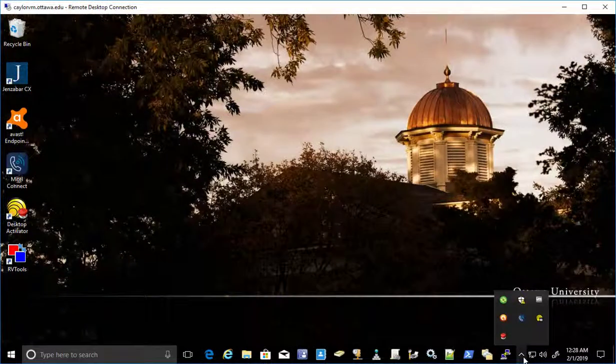OU Help will be sending out documentation with all the information I just mentioned. Finally, if you were to receive an alert, it is a full screen alert that would look and sound similar to this.